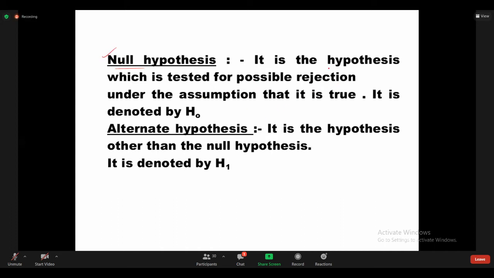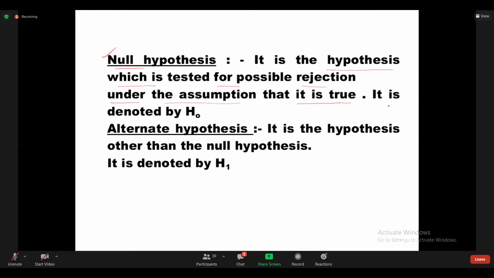It is the hypothesis which is tested for possible rejection under the assumption that it is true.